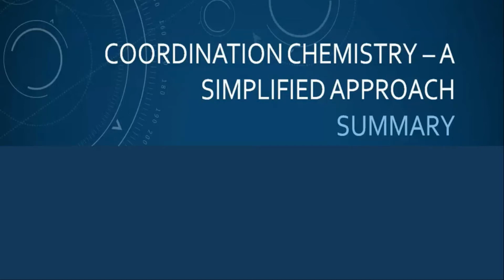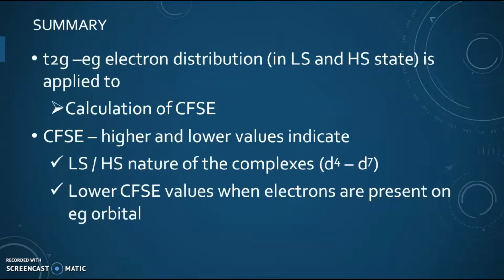Let us summarize what we have learned in level 1 of coordination chemistry, a simplified approach. First, we have done the t2g eg electron distribution based on whether it is a low spin or a high spin complex. Then we have calculated the CFSE values in the low spin state as well as in the high spin state for the octahedral complexes alone. The same can be extended to the tetrahedral complexes also.